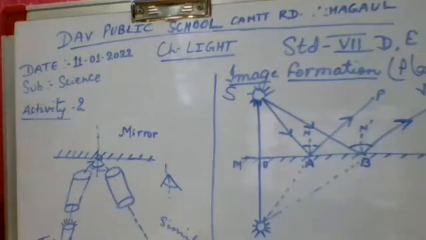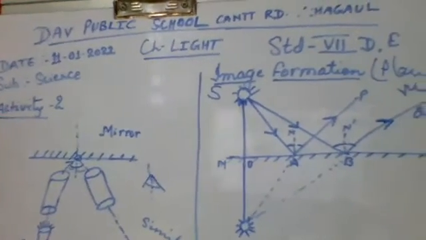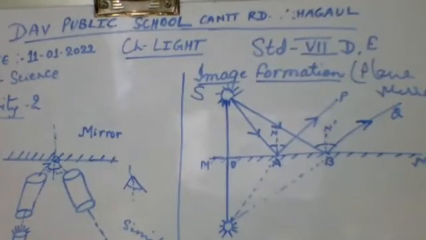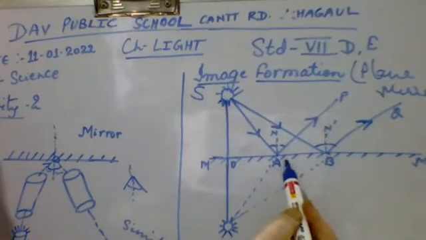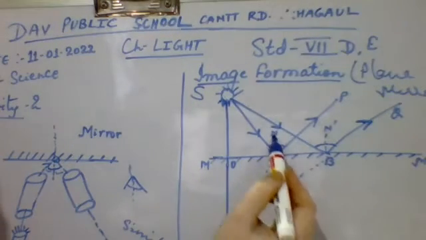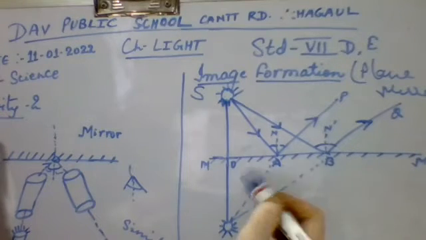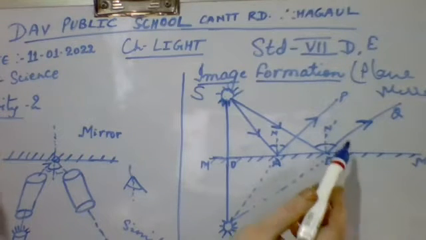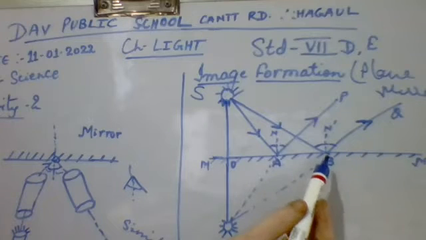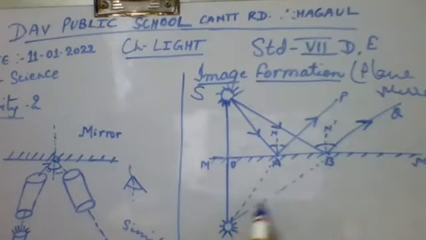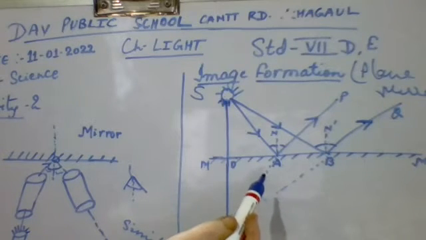Q. So if we form an imaginary line, N and N dash, for both the reflected rays, and assume that these two rays will meet at a point, then they will meet at a point S dash. We are assuming this because it is a virtual image.